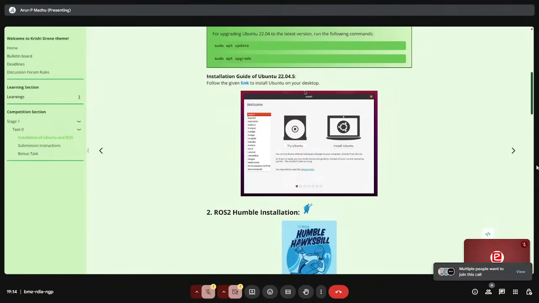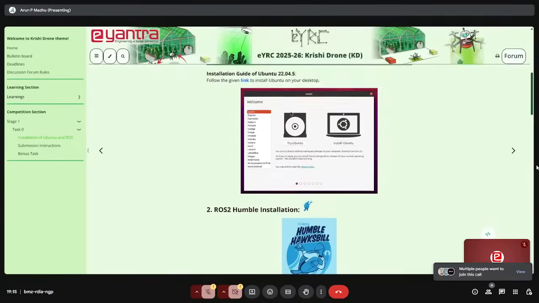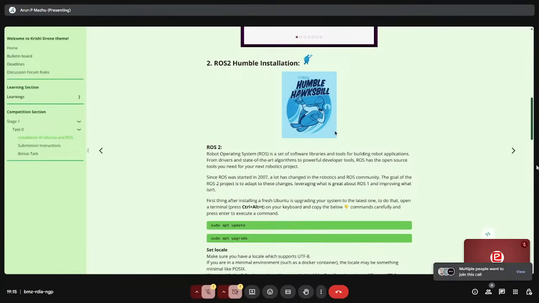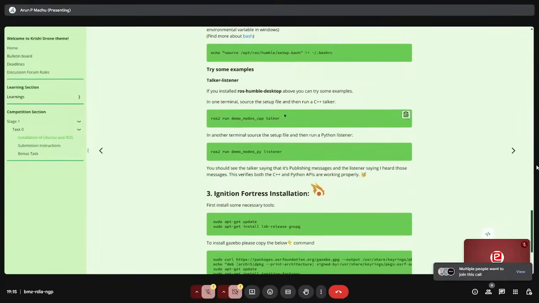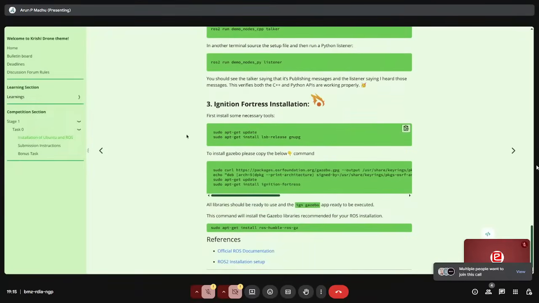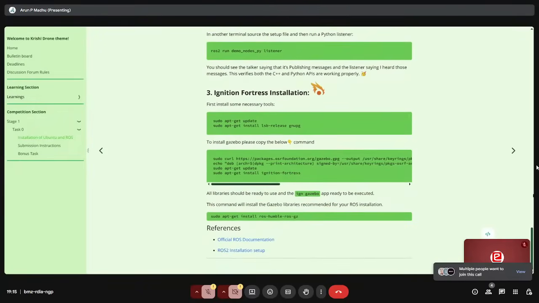This is a link for installing. Follow this given link. You can see the installation video and all. This is the ROS 2 Humble installation, very straightforward. Just follow this document, and the Ignition Gazebo Fortress installation.